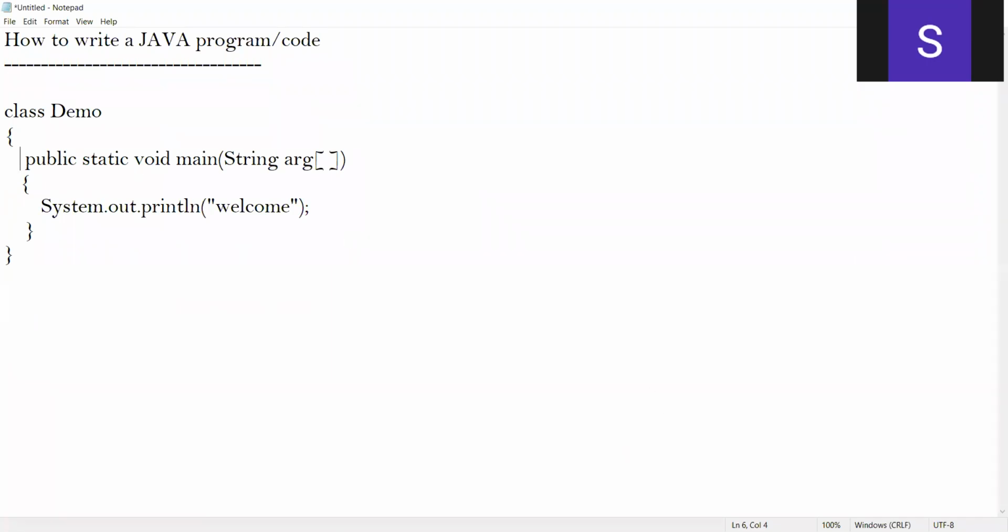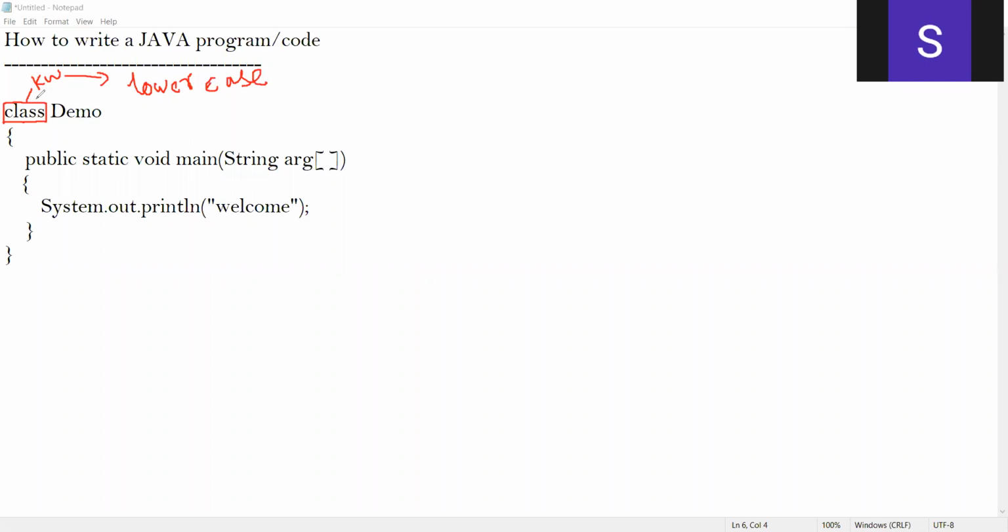Now, how to write a Java program? You see that it begins with class. Class is a keyword. In Java, class is a keyword. When I say keyword, it must be written as it is. The most important thing is that in Java, all keywords must be written in lowercase. It's very, very important. You need to keep it in your mind.